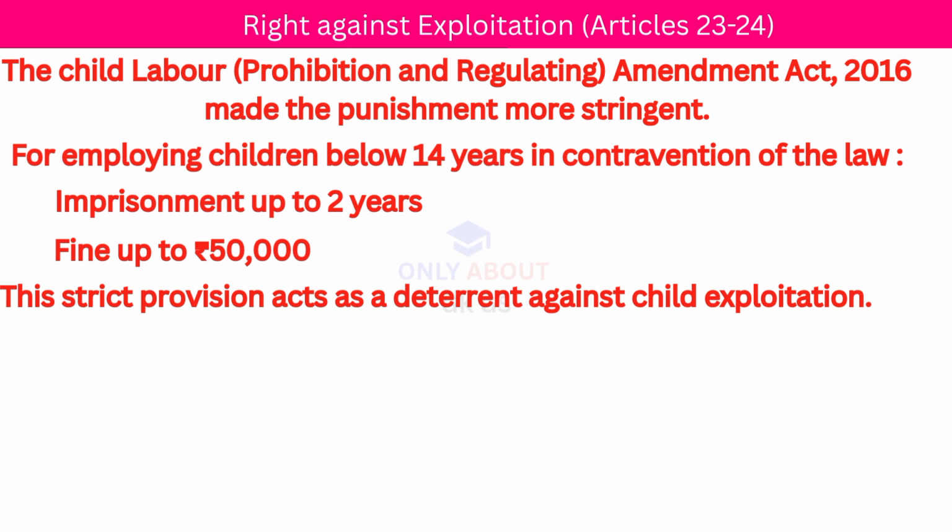The Child Labour Amendment Act 2016 made the punishment more stringent for employing children below 14 years in contravention of the law, imprisonment up to 2 years, fine up to 50,000. These strict provisions act as a deterrent against child exploitation.